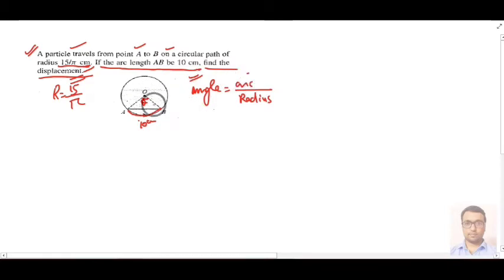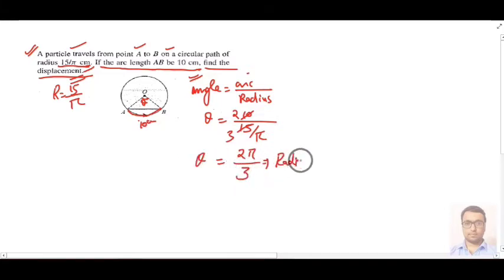So theta will be equal to 10 centimeter divided by radius, and that is 15 upon pi as given in the problem. So it will become 2 pi by 3. Remember from this formula our angle comes out in radian only, not in degree.